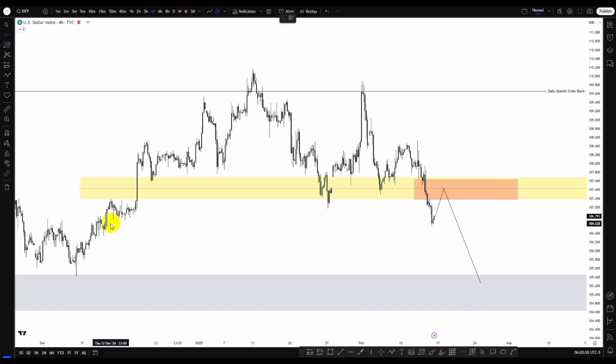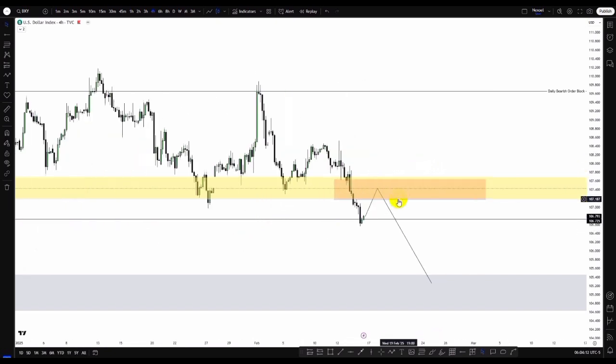Clearly what you can see from the 4-hour time frame, let's look into that. We can see price mitigating this sell move before the buy move to the upside, taking out the sell side liquidity. So we can see now price is facing mitigation or rejection at that sell move before the bullish movement to the upside. So we could see price sponsor bullish movement to mitigate the daily bearish fair value gap, which is in confluence to the inversion fair value gap.